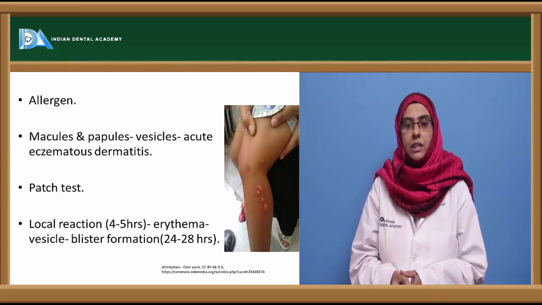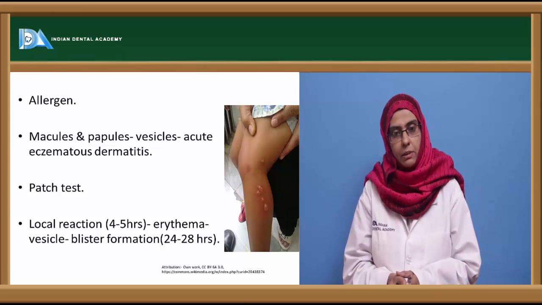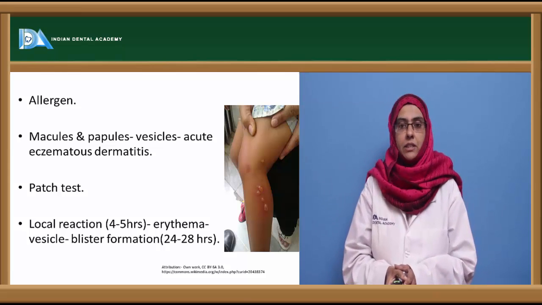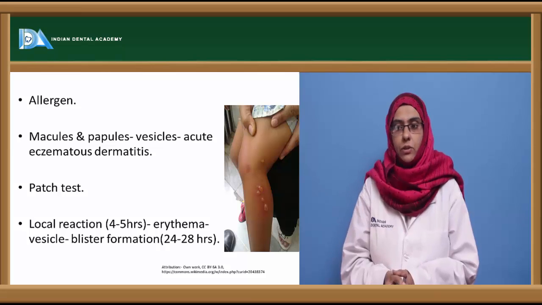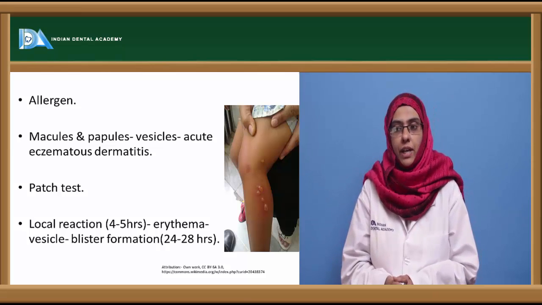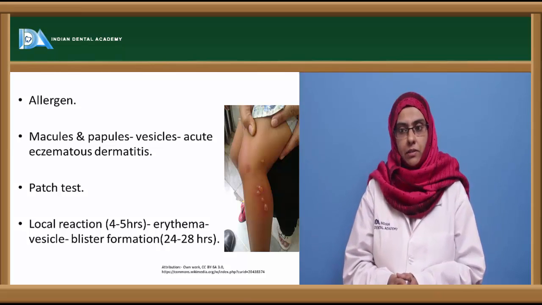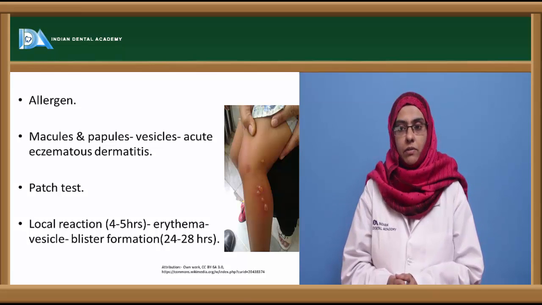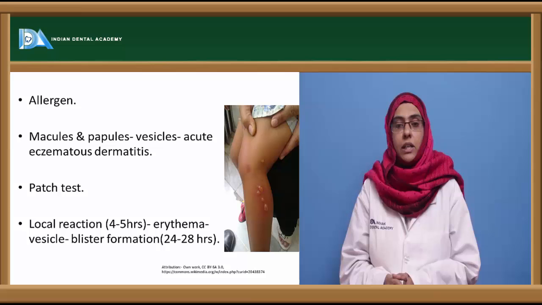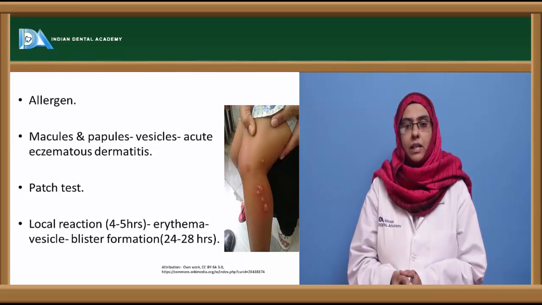So you can see the clinical manifestation is completely on the skin, and this can be easily detected with the help of a patch test where the allergen is introduced, and you can see a local reaction appearing within 4 to 5 hours, and later on blisters form ultimately within 24 to 48 hours. So this is how the contact dermatitis test can be done, which is called a patch test.